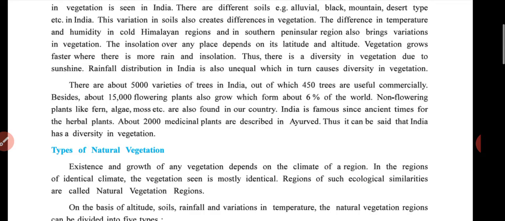India has been famous since ancient times for herbal plants. About 2000 medicinal plants are described in Ayurveda. Thus, it can be said that India has a diversity in vegetation. Please underline: total 5,000 varieties, 450 commercially used, 15,000 flowering plants which is 6%, then 2,000 medicinal plants. Please, students, underline.